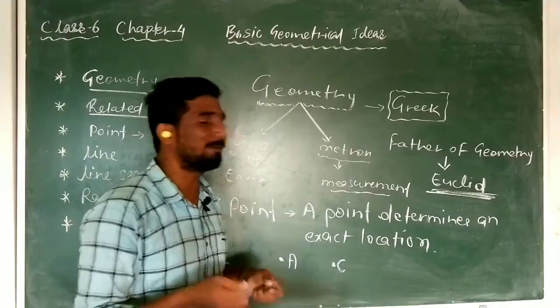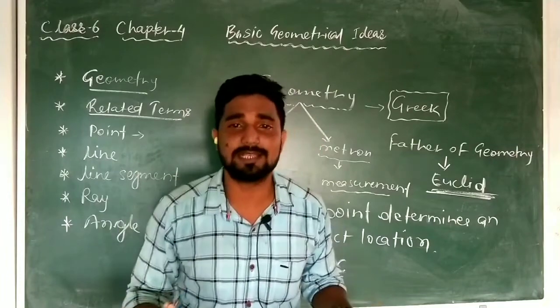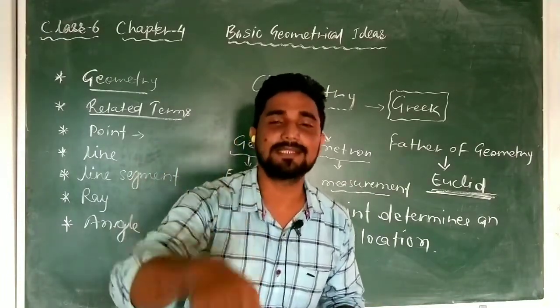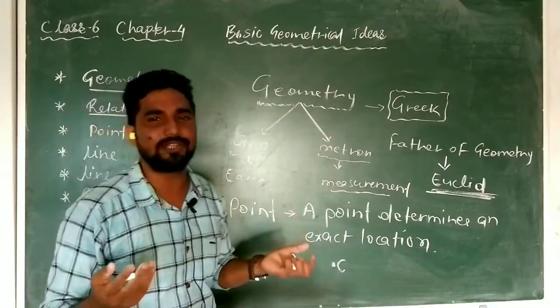Somewhere on the map a point is given and it is written Darbhanga. This point tells us that the Darbhanga place is there. So a point tells us the exact location.